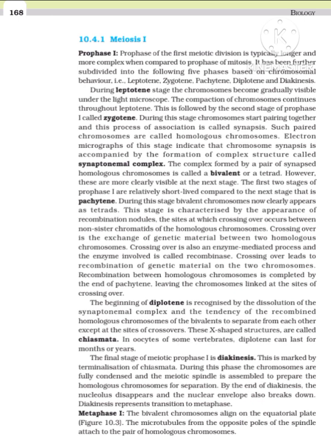During this phase, the chromosomes are fully condensed and the meiotic spindle is assembled to prepare the homologous chromosomes for separation. By the end of diakinesis, the nucleolus disappears and the nuclear envelope also breaks down. Diakinesis represents transition to metaphase. In metaphase I, the bivalent chromosomes align on the equatorial plate, figure 10.3. The microtubules from the opposite poles of the spindle attach to the kinetochore of homologous chromosomes.